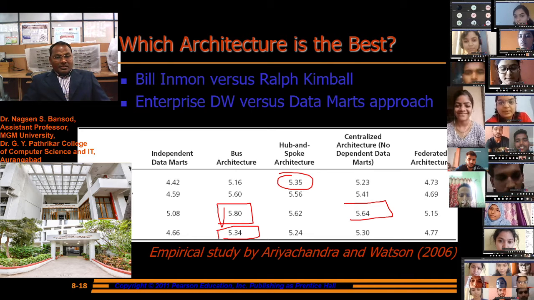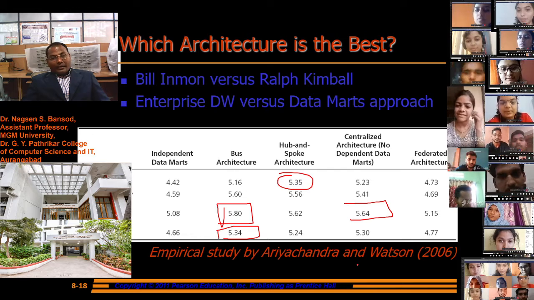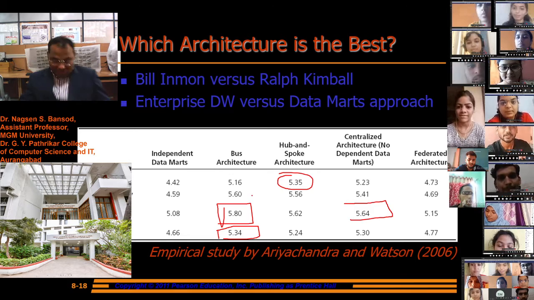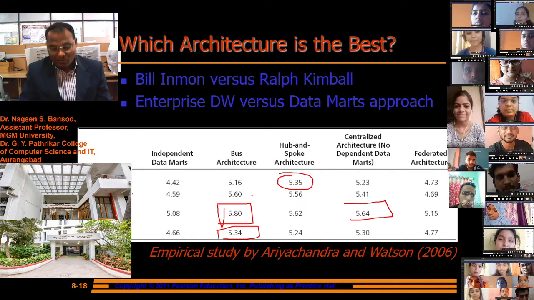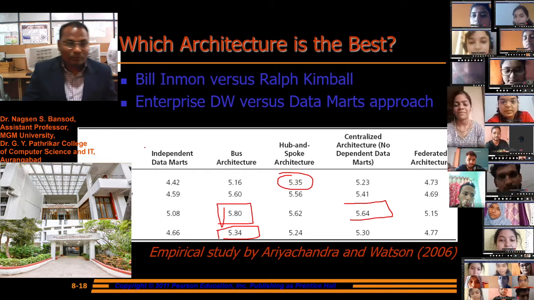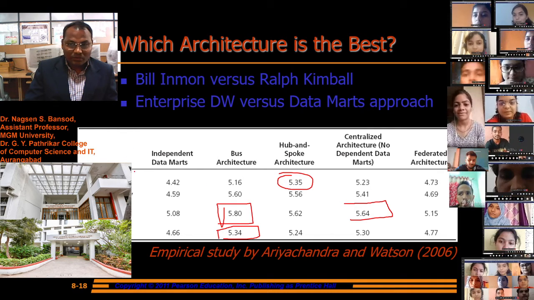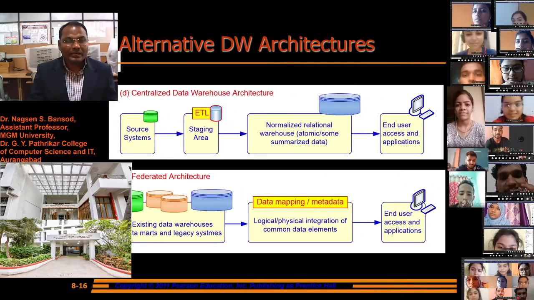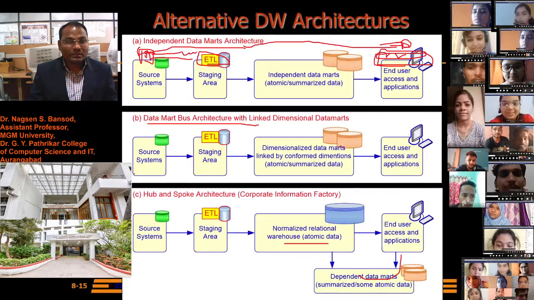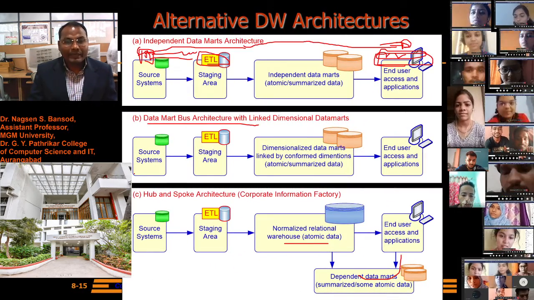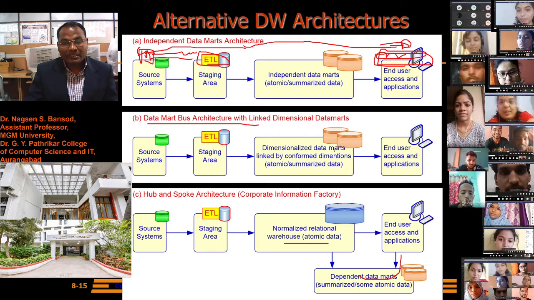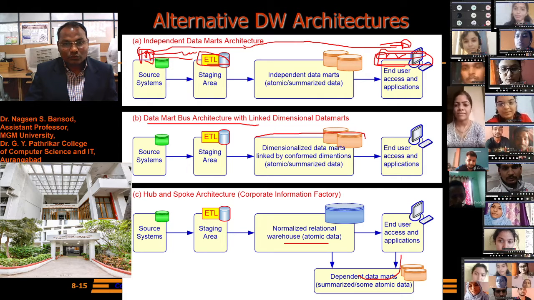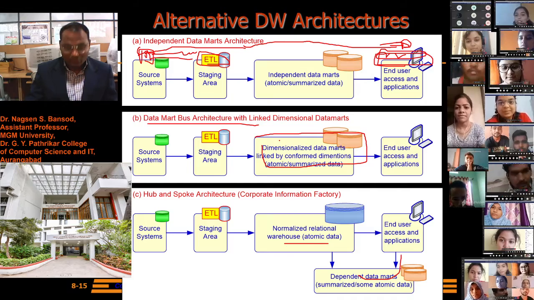This is an empirical study by Ariyachandra and Watson in 2006. In 2006, this analysis was performed. This literature was studied, and we provided this information ready for our use. All these, federation architecture, centralized data warehouse architecture, and the data mart bus architecture where the dimensionalized data mart is used, and this is a centralized architecture. So in an organization we have to use this.